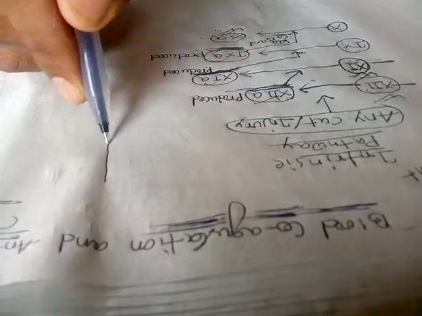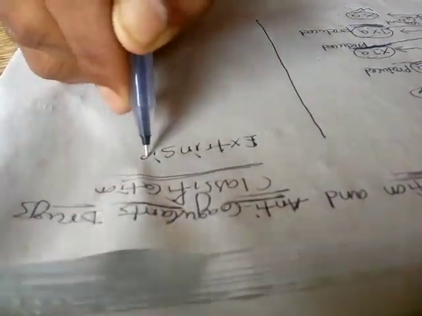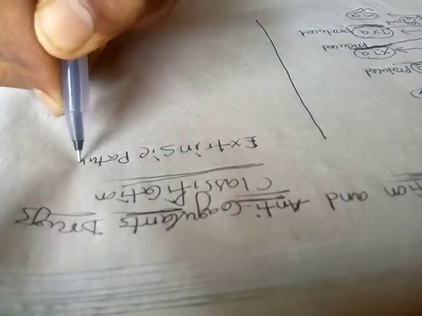Then we will see the extrinsic pathway. In the extrinsic pathway also we can see the production of the 10 clotting factor.